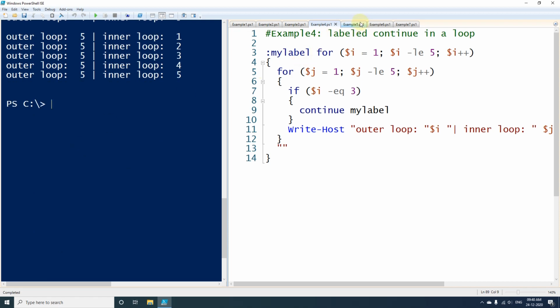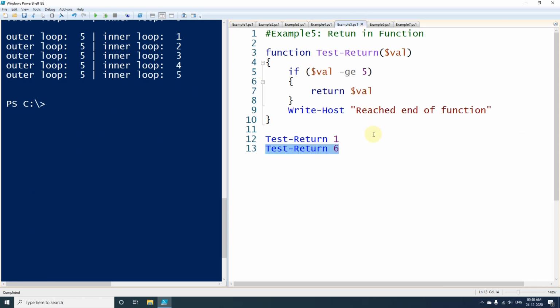Now let's move to the next example. Here we will be using the keyword called return in a function.